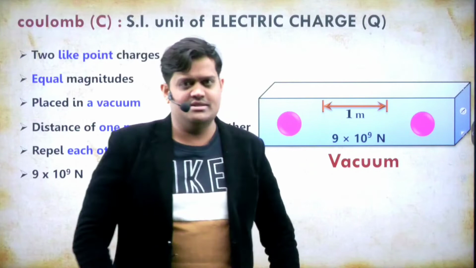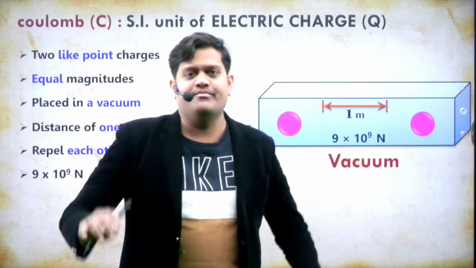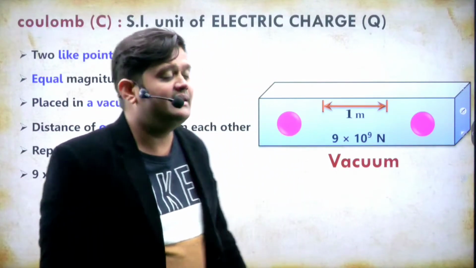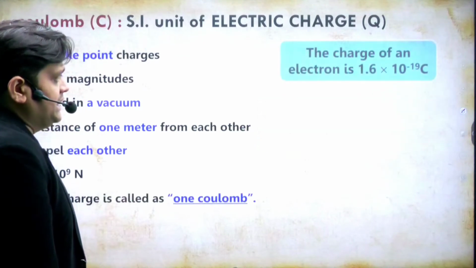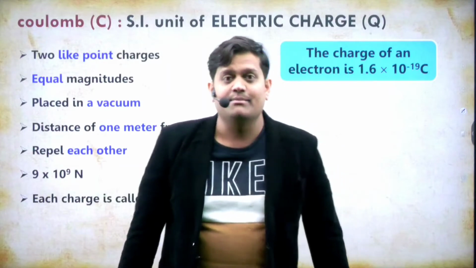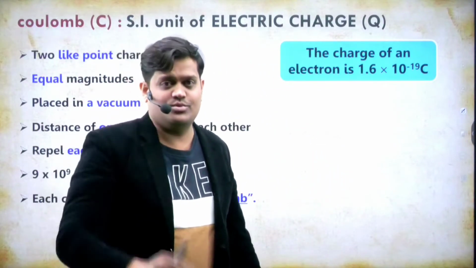Protons also have a charge. And the charge on 1 electron and 1 proton are the same in magnitude. That is 1.6 into 10 to the power minus 19 coulomb. So my dear, the charge on 1 electron is 1.6 into 10 to the power minus 19 coulomb.